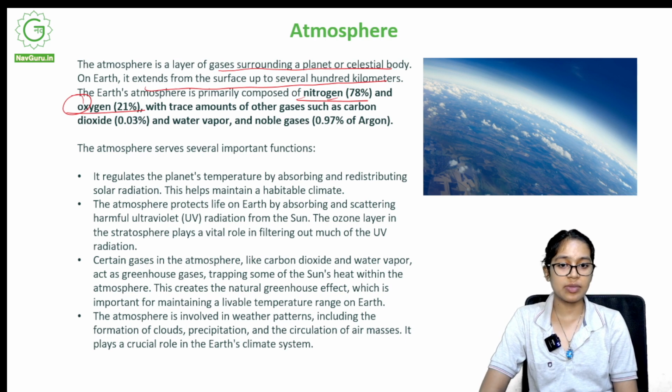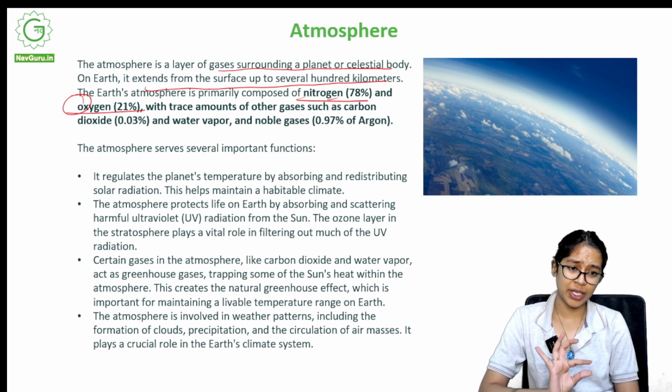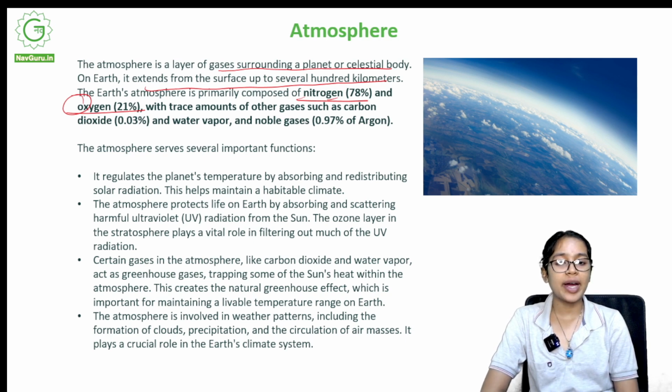So what is the system? This is the ozone layer in the stratosphere. Now we'll study a little later what a stratosphere is. And it plays a vital role in filtering out much of the UV radiation.